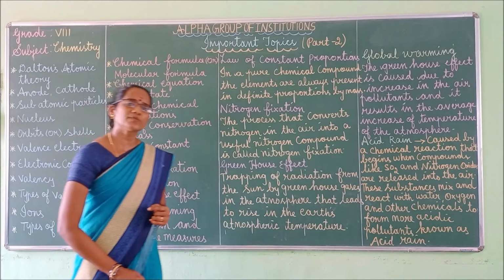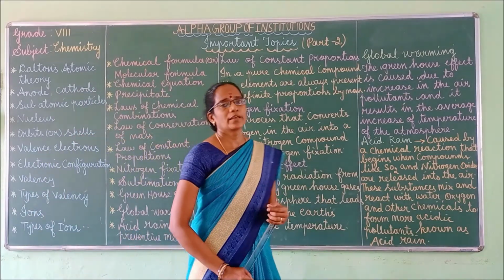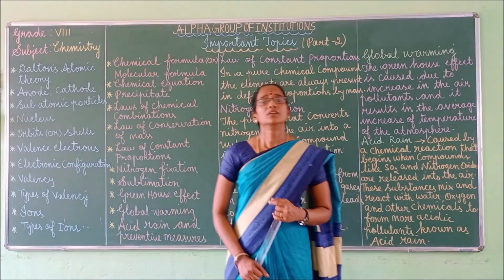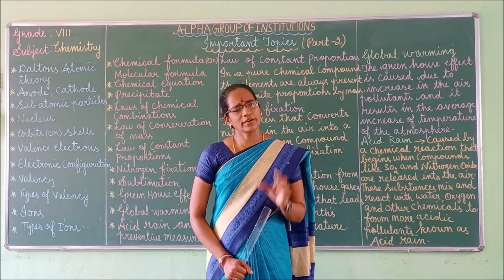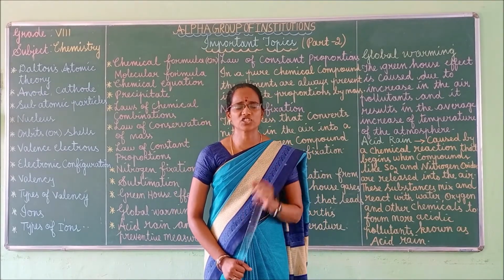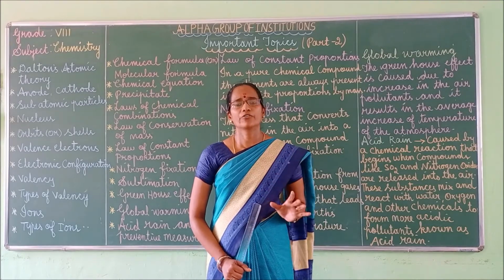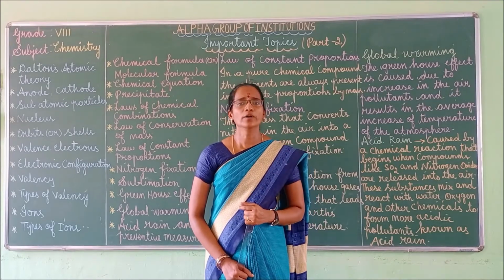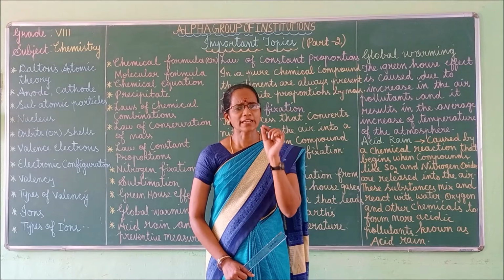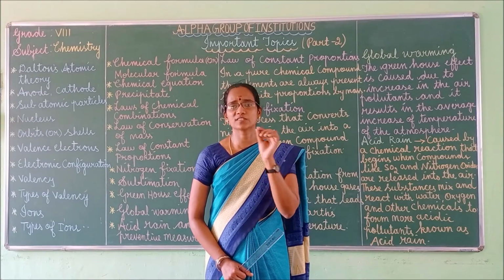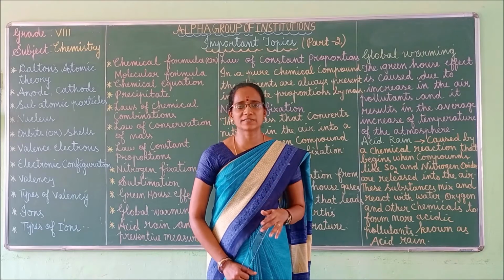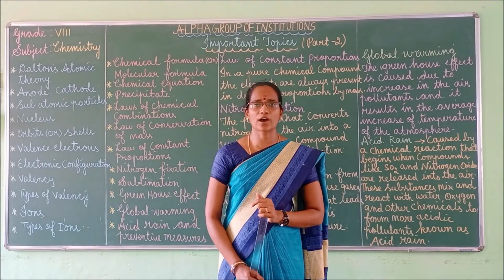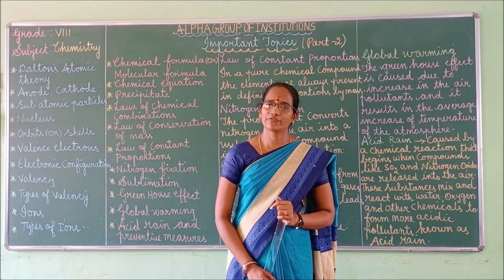So what is meant by chemical formula? Chemical formula is nothing but a shorthand notation of a molecule or compound. It shows the actual number of atoms which is present in the molecule of that particular substance. This is called chemical formula or molecular formula.